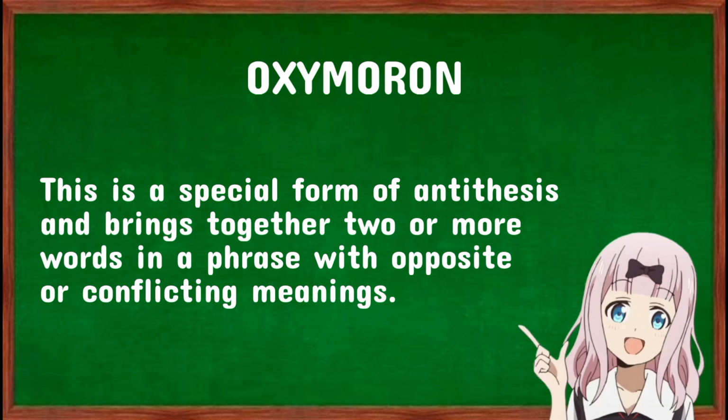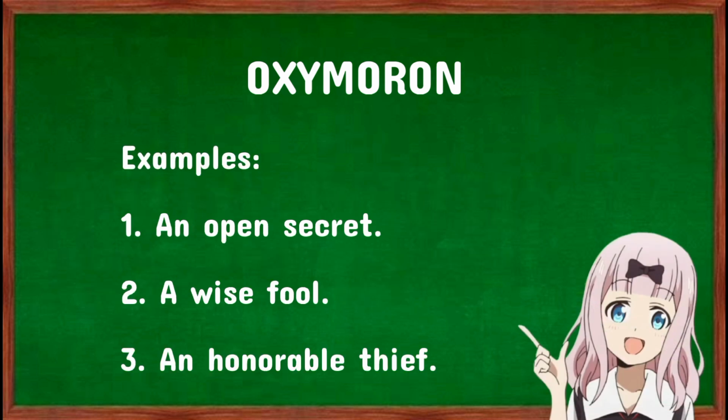Oxymoron. This is a special form of antithesis and brings together two or more words in a phrase with opposite or conflicting meanings. Here are some examples. An open secret. A wise fool. An honorable thief.